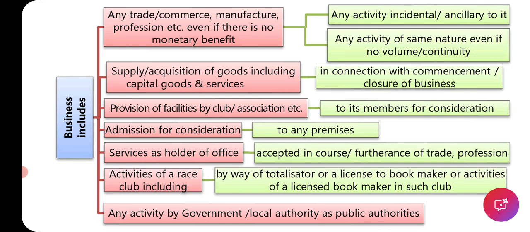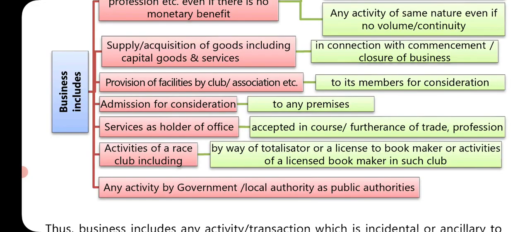Next, supply or acquisition of goods including capital goods and services in connection with the commencement or closure of business. Commencement or closing of business: supply or acquisition of goods including capital goods or services. So business is acquired or business is closed down. Again, it is part of the business definition. Provision of facility by a club or association, etc., to its members for consideration. So members are getting some services, and again it will be part of business.